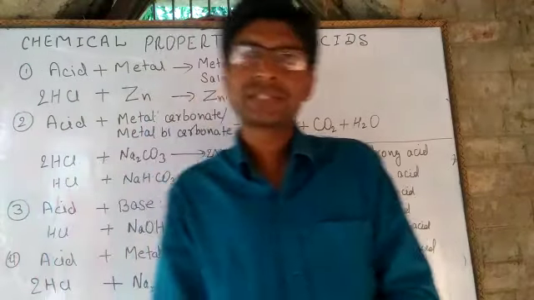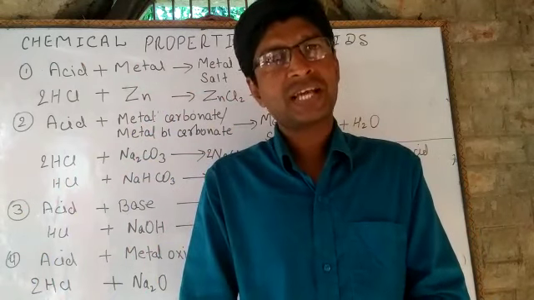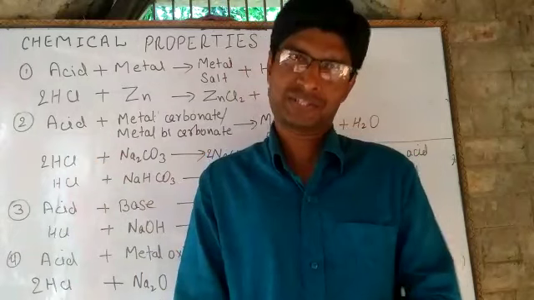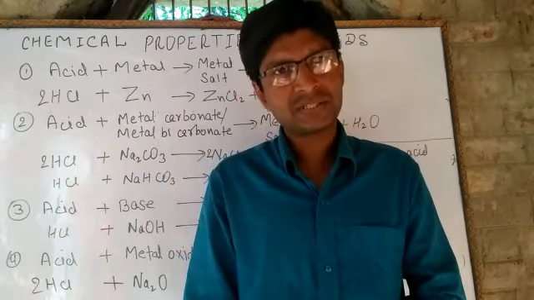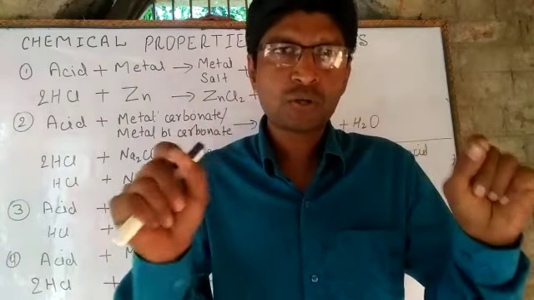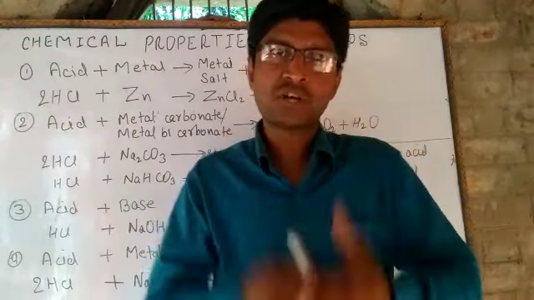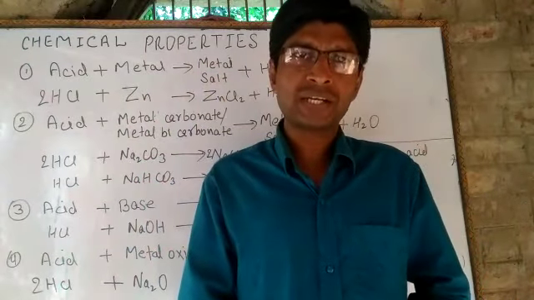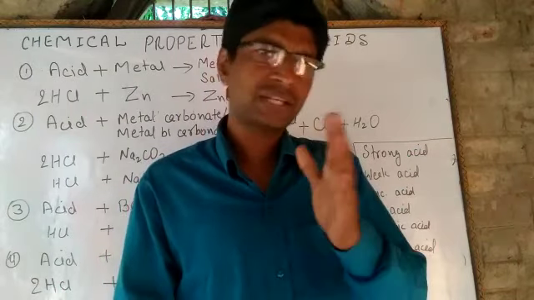Dear students, on the basis of concentration of water in the acidic solution, acids can be classified into two parts, dilute acid and concentrated acid. The acidic solution which contains a large amount of water is called dilute acid, and the acidic solution which contains the minimum possible amount of water is called concentrated acid. Dear students,